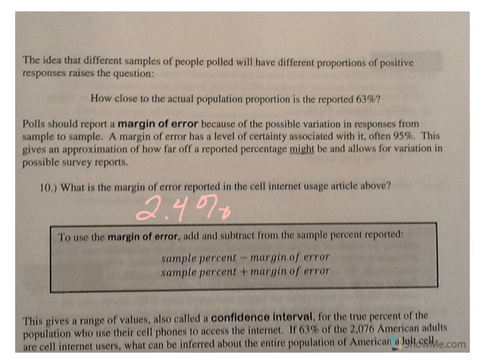That means if 63 is in the middle, if we subtract 2.4, that gets us 60.6 on this side. And if you add 2.4, we would get 65.4%. So when you ask people, we would estimate that anywhere between 60.6% and 65.4%, that's what we would expect given the margin of error based off of our point estimate, which in this case is 63%.